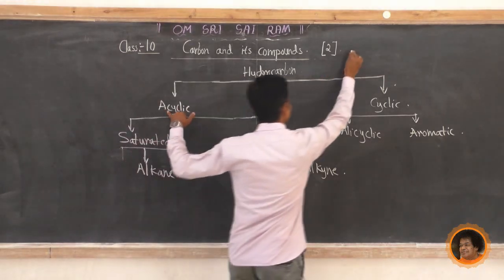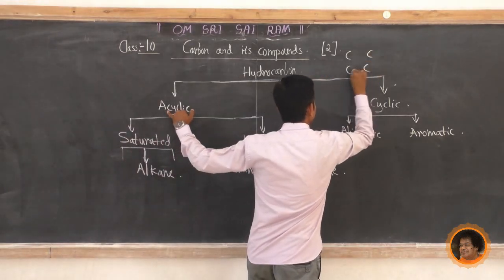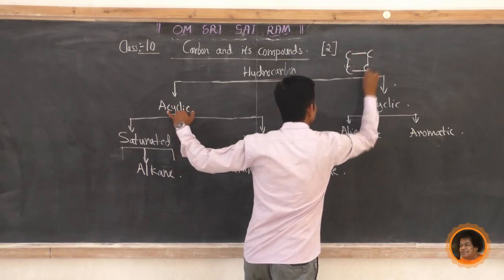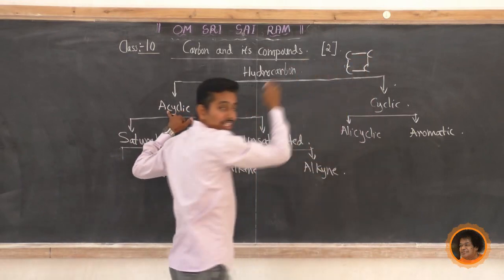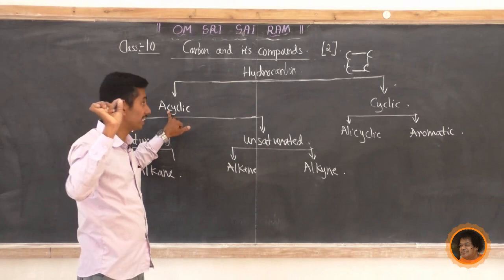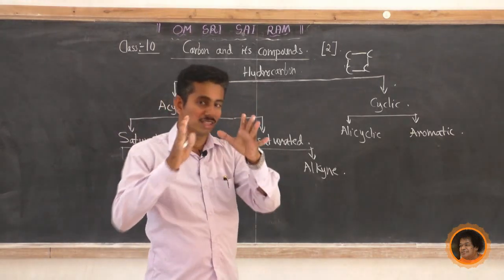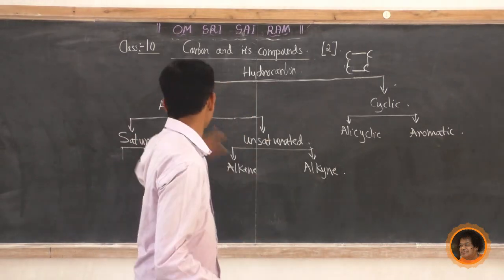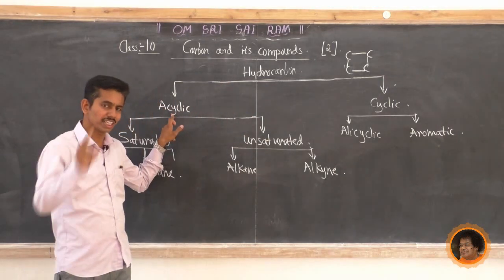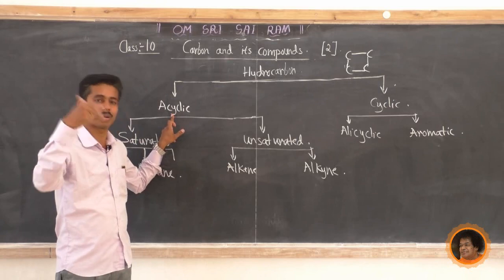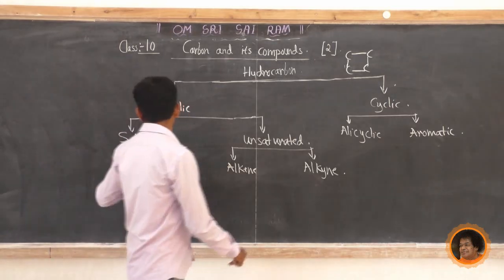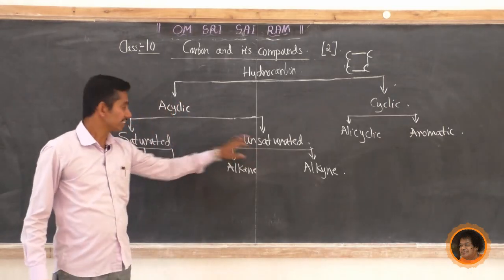Cyclic means this is cyclic. It is closed, so it is cyclic. Why is it cyclic? Because it is a closed chain. So acyclic means it does not have a closed structure, therefore it is called acyclic. So it contains a straight chain or branched chain. Saturated and unsaturated, these are the two types.